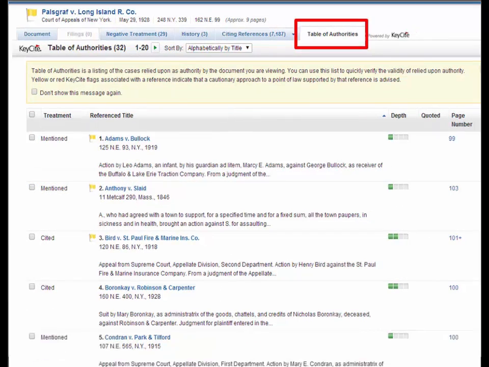Click on the Table of Authorities tab to obtain a list of the cases cited in the Palsgraf case, with flags to designate whether the older cases are still good law. On the right column, you will see the page link to where the Palsgraf case is discussed in the later case.